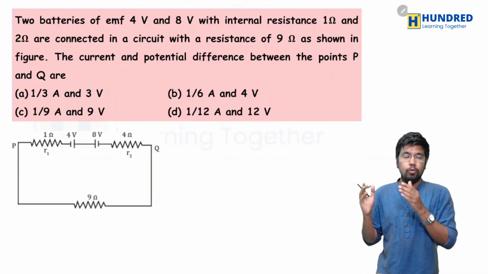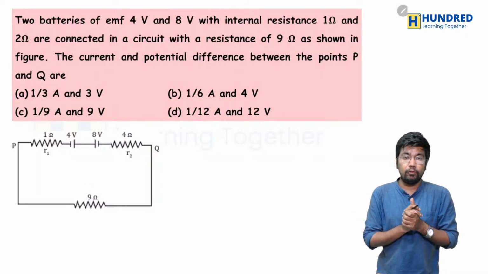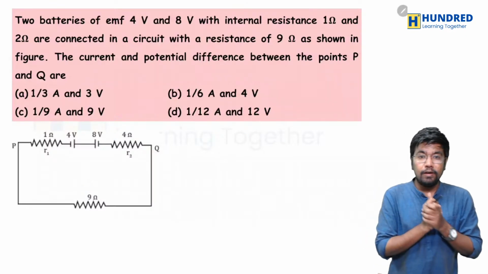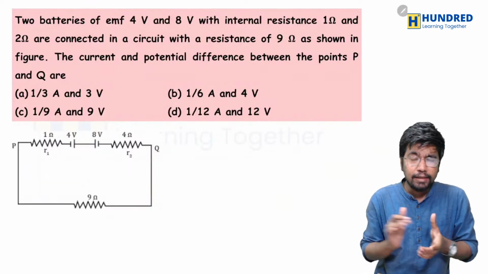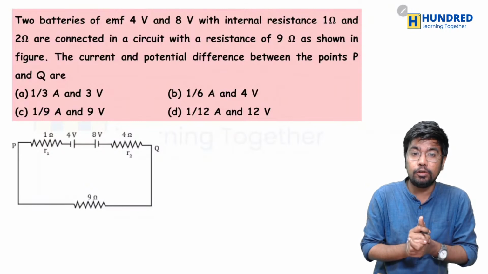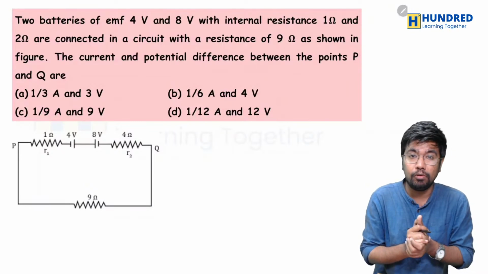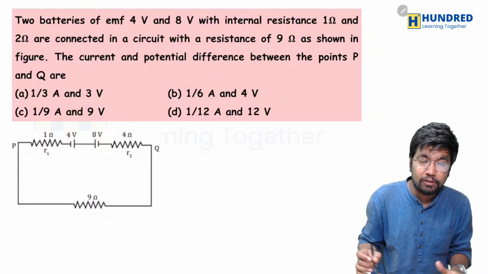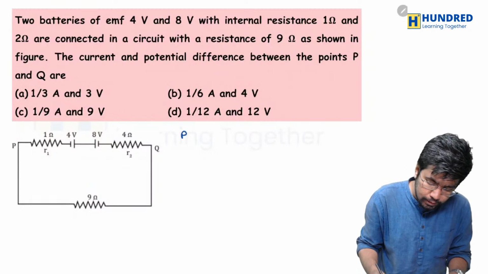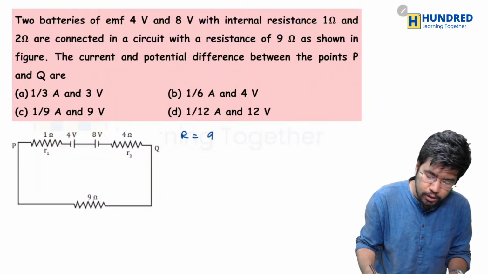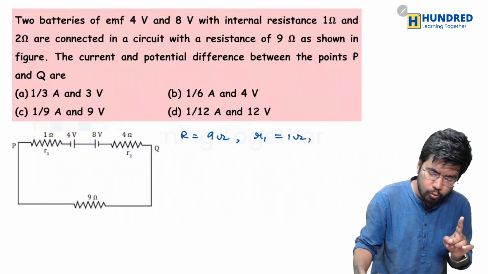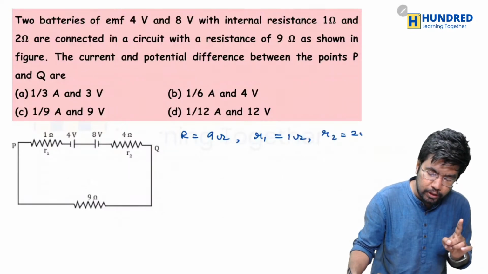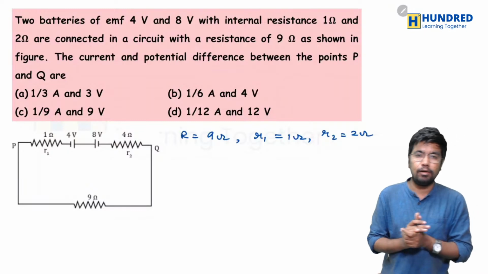So now the next question: two batteries of EMF 4 volt and 8 volt with internal resistance of 1 ohm and 2 ohm are connected in a circuit with a resistance of 9 ohms. So what do I know from this question here? Well, I know that the external resistance is equal to 9 ohms. The internal resistance R1 is equal to 1 ohm. The value of R2 is equal to 2 ohms. From the first line I got all these values.